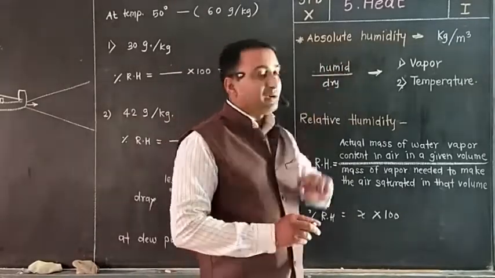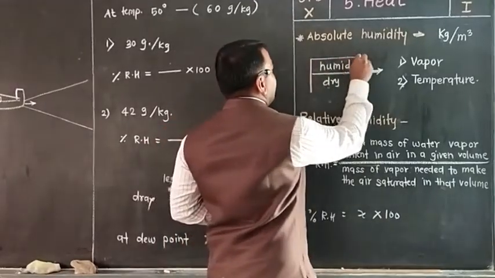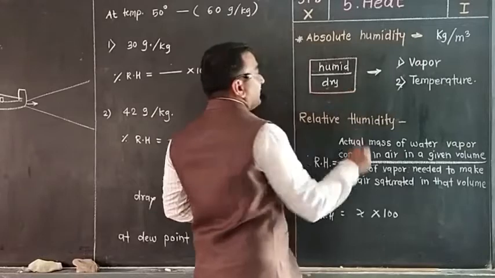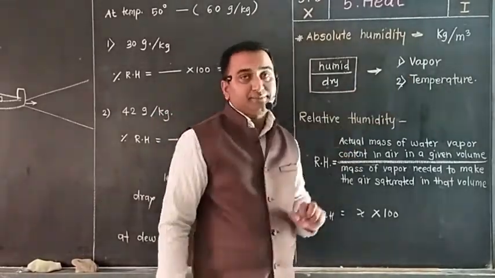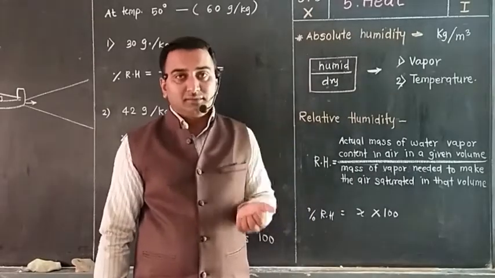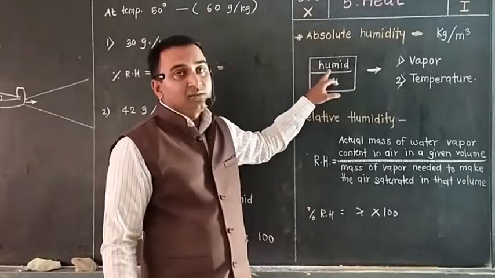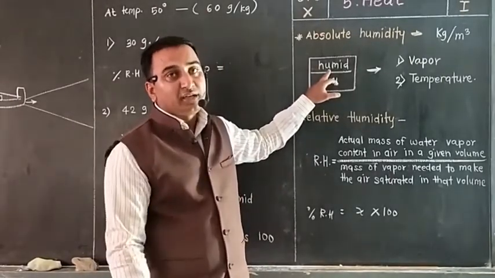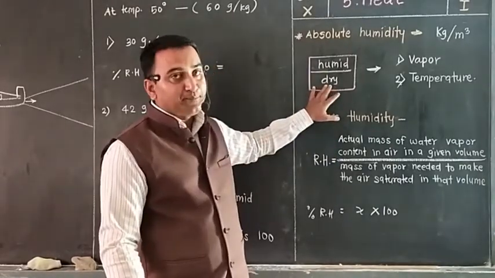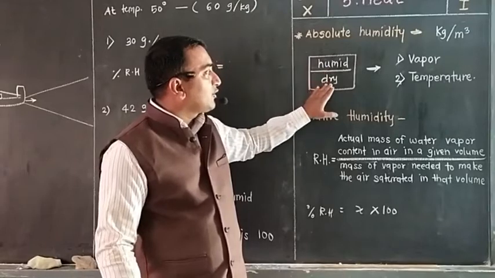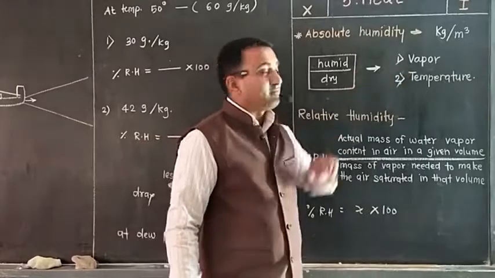Now we are moving to the next part. See, the feel of air, whether it is humid or dry, depends on two things. The first is water vapors. If water vapors are more, that means absolute humidity is more, so definitely we will feel that the air is humid, and if it is less, then the air is dry. But the dryness or humidness of the air does not depend only on the water vapors.